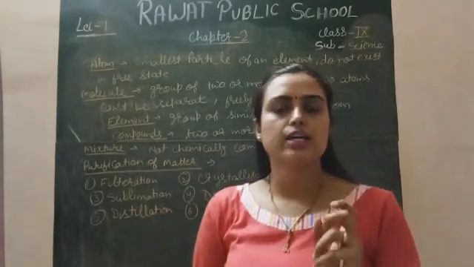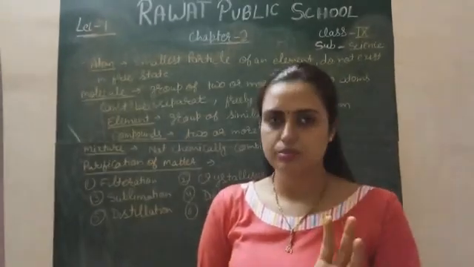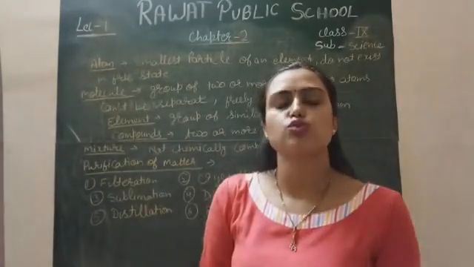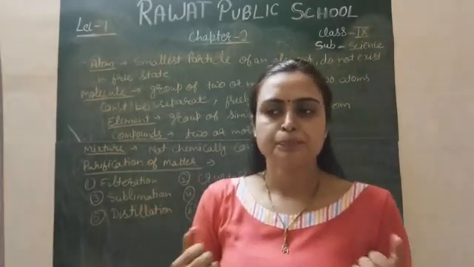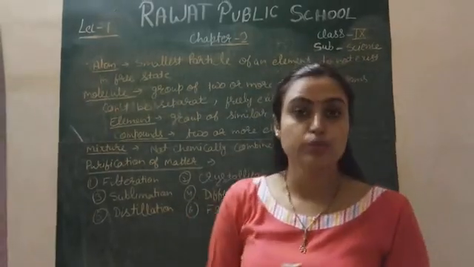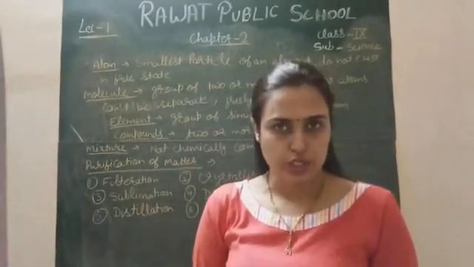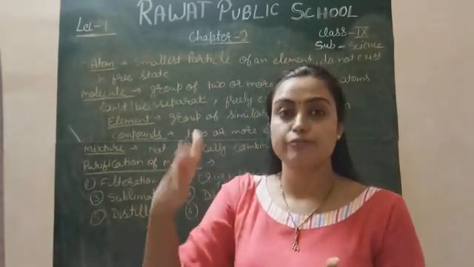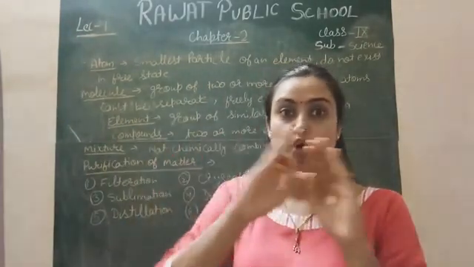Firstly, we will discuss a few terms which we will use in this chapter, and which are also useful for your further chapters. Firstly, there is the atom. You know that the atom is the smallest unit. It cannot be divided further.